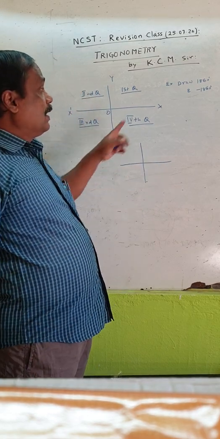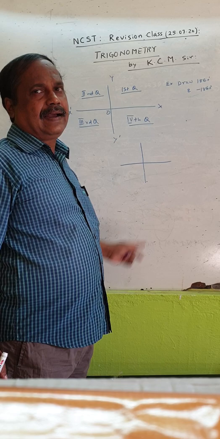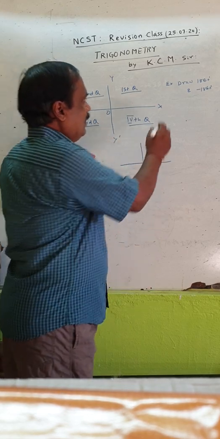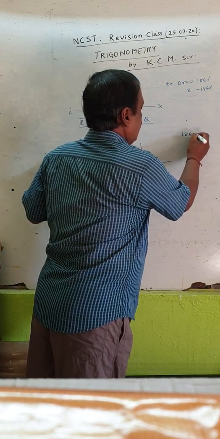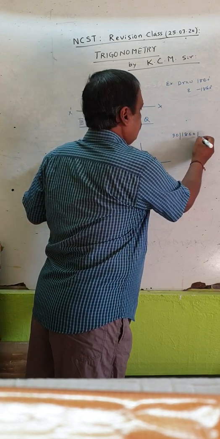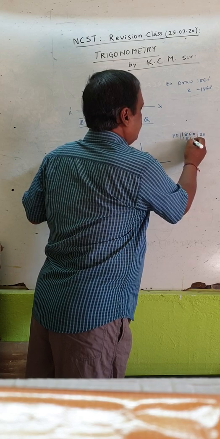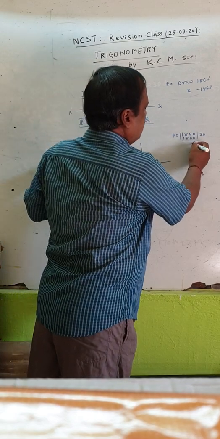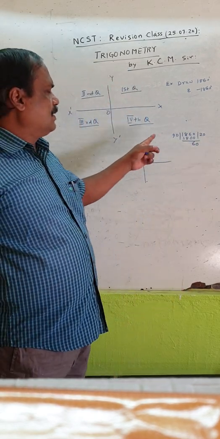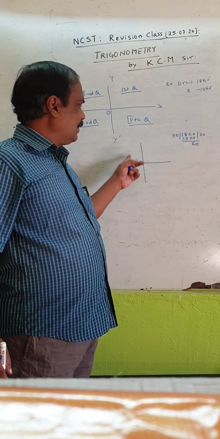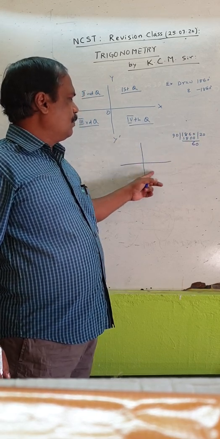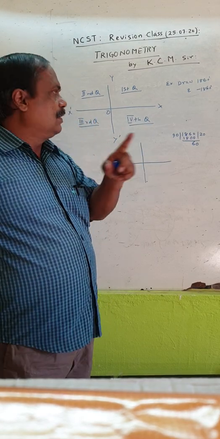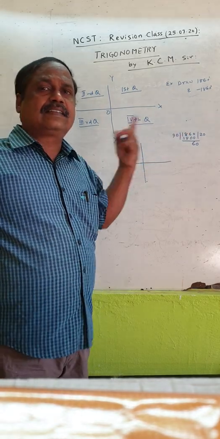So if we divide 1860 by 90, the picture will be clear. 1860 divided by 90 is 20, and 60 is the remainder. That means after revolving 20 quadrants, then 60 degree.